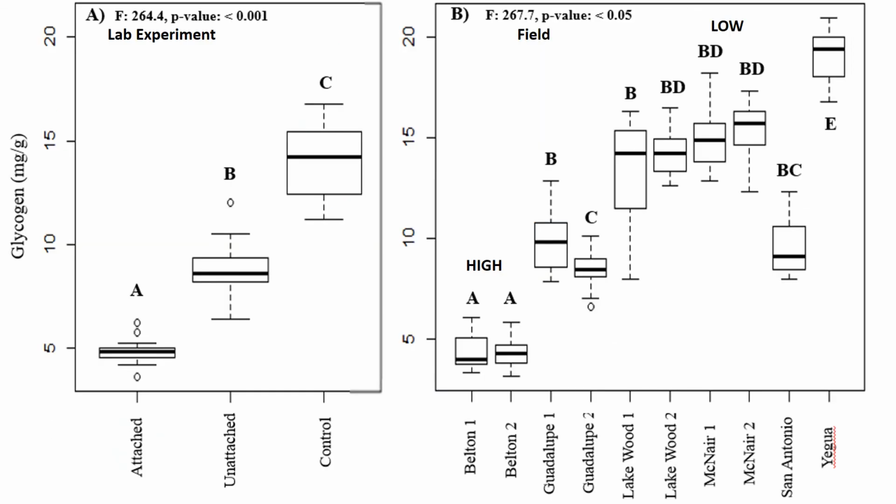Putting these two together, just a few things I want to point out. Our controls in our lab experiment were relatively the same concentration in glycogen as our controls at Lakewood 1. So I think we did a really great job of trying to minimize our impact on these Unionid mussels.